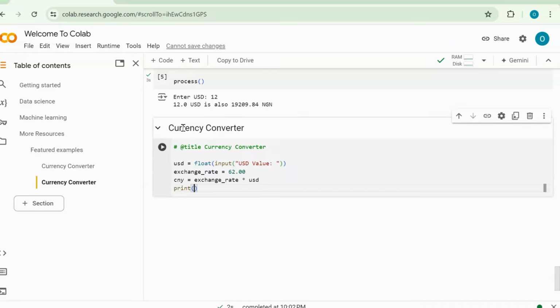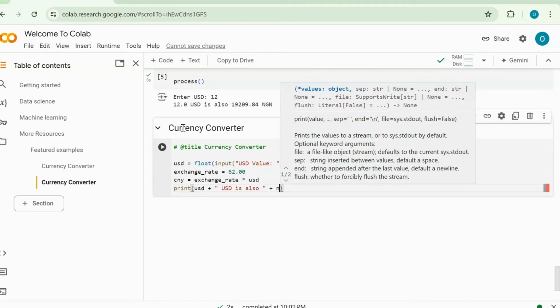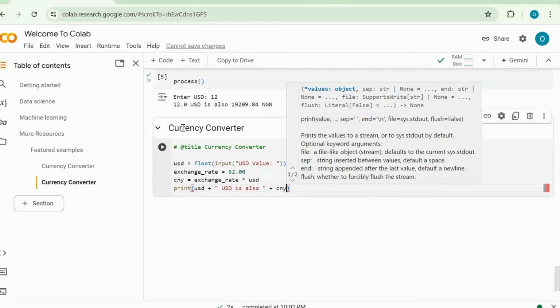Now let's print it out without the F string this time by saying, let's say USD plus USD is also, let's put the plus again, and let's say CNY, then put the plus again, and then say CNY.